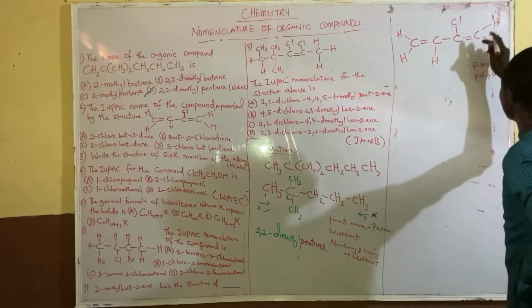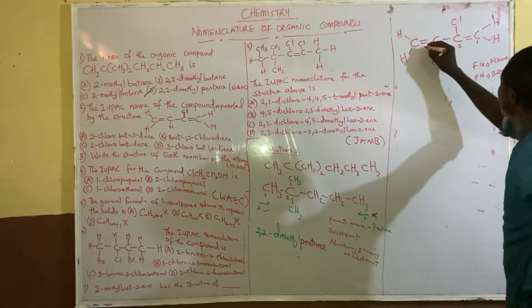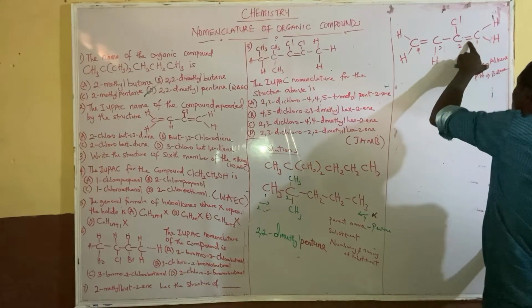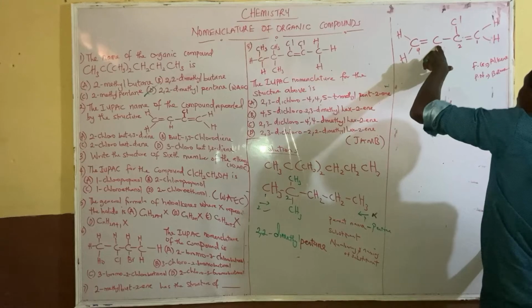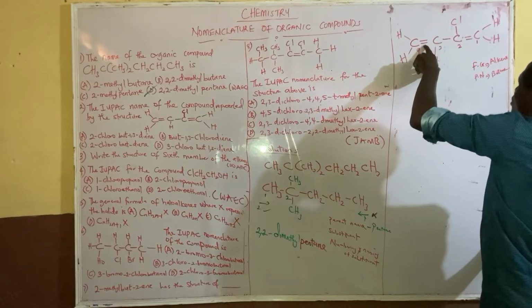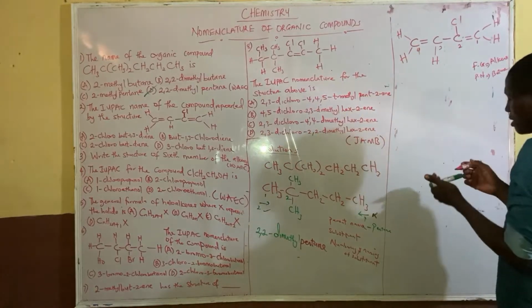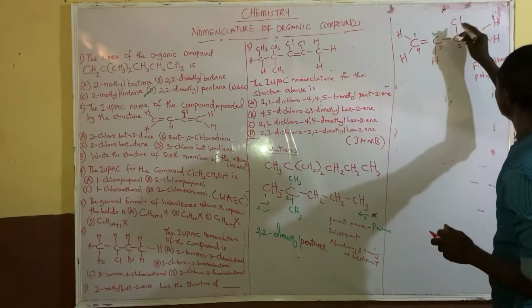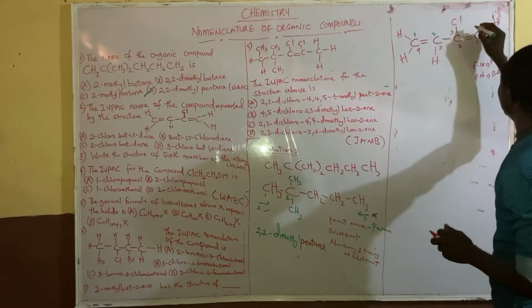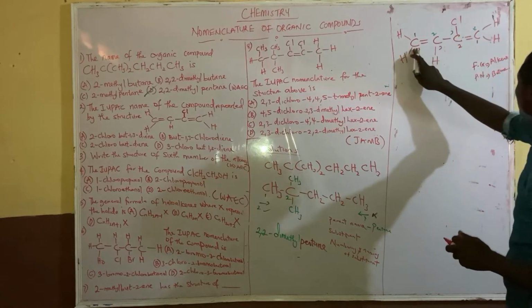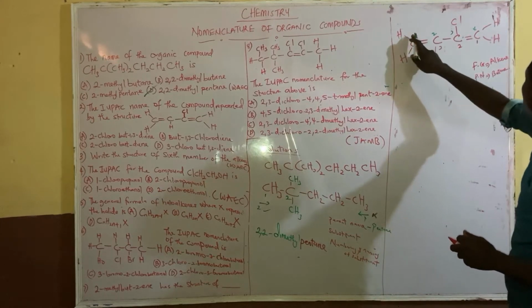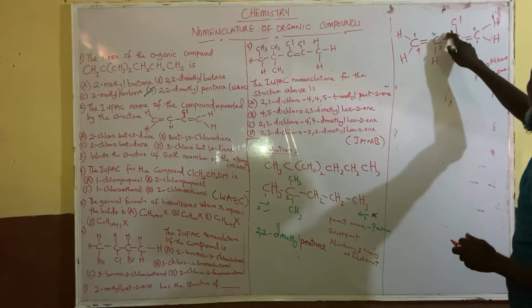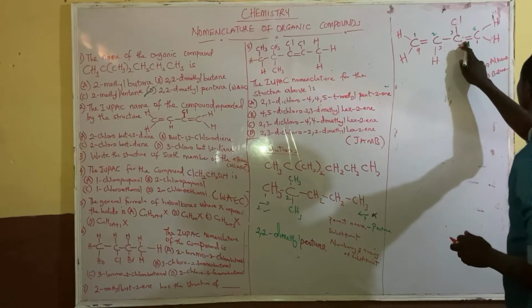Now, what will be the position of the first ene and the second ene? If you count from the back, this one is going to be 1, 2, 3, 4. The first carbon that has a connection with the double bond here is carbon 1, and the second one, carbon 3, has a connection with the other double bond. If you name it from the front, we have 1, 2, 3, then 4. The first carbon has a connection with the first double bond, and the third carbon has a connection with the double bond also.